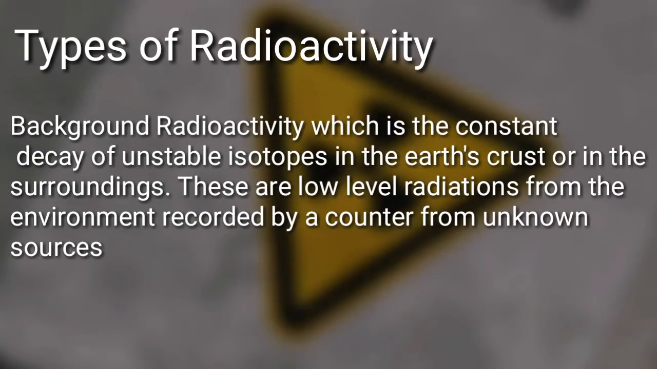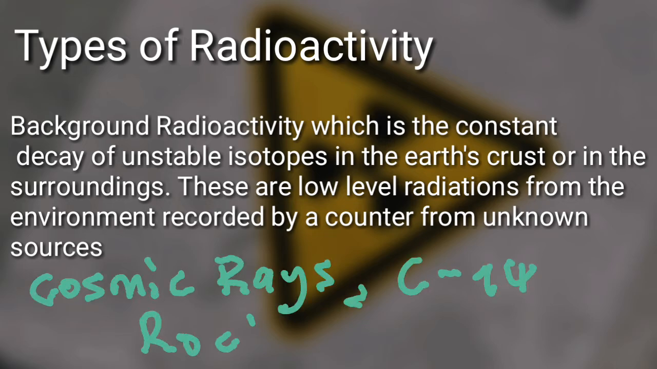3. Background radioactivity. It is a constant decay of unstable isotopes in the Earth's crust or in our surroundings. Therefore, background radiations are low-level radiations from the environment recorded by a counter from unknown sources. The possible sources could be cosmic radiations from outer space, carbon-14 found in plants or in air, rocks or bricks in the earth which contain traces of radioactive substances.